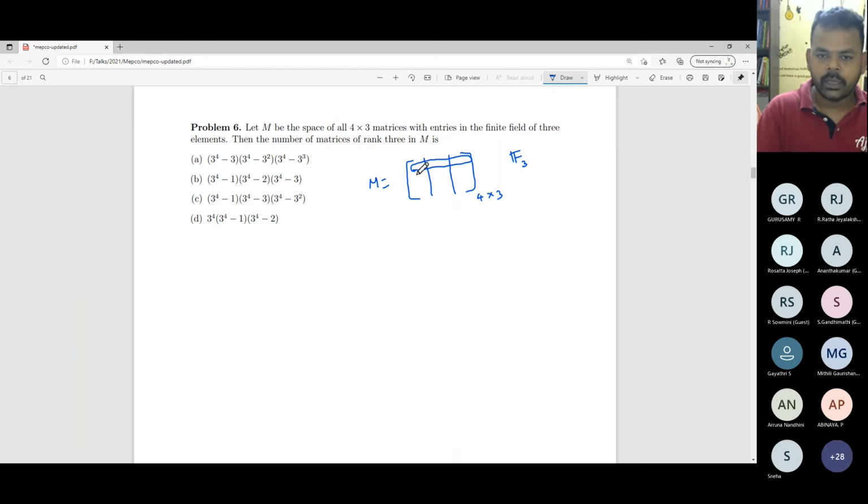I just want to manipulate only the first three rows. Then I'll explain the reason. So how many choices are there for the first row, which is linearly independent? Or this question can be asked in the other way.